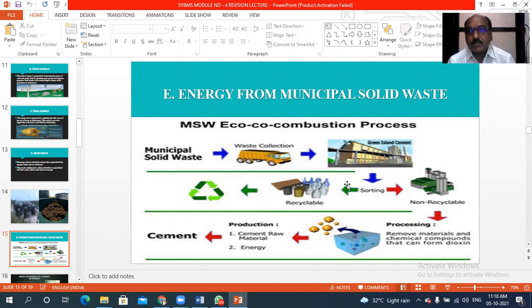That is called energy from waste material. In the urban area, this kind of waste energy generation power plant is found. Regarding that, I had already explained in detail.